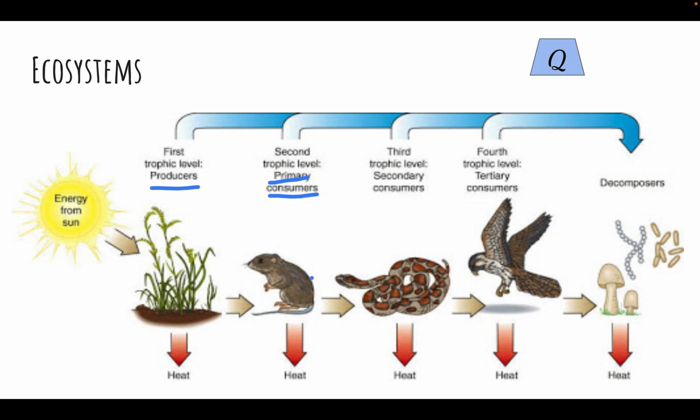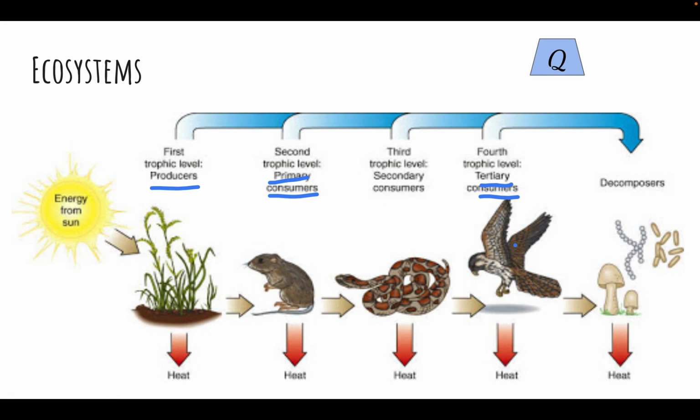Next up, we have the second trophic level, which is the primary consumers. In this case, it's a small rodent. Our third trophic level would be secondary consumers, a snake that's preying on this rodent. And above that, we have some type of bird of prey, which is a tertiary consumer, eating the thing that's eating the thing that's eating the producer over here.